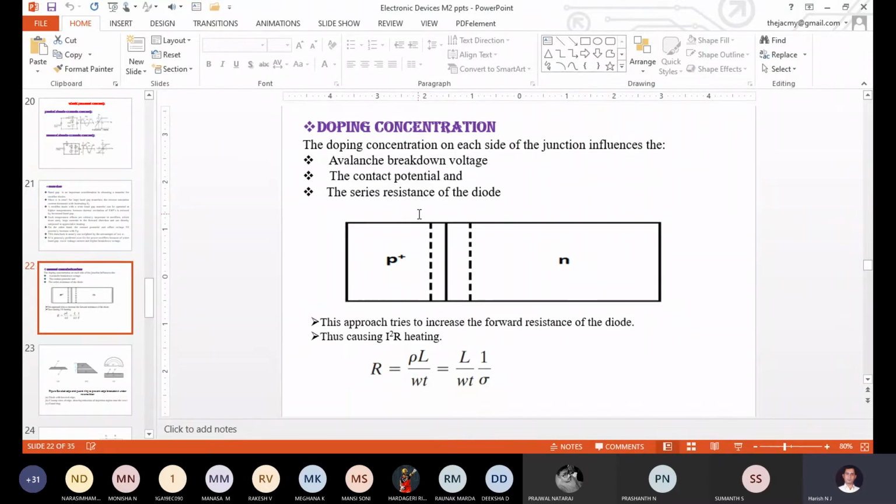Now I have displayed one diagram here. Just check it out, just see very carefully. P plus N. What is the difference between the actual PN junction diode and the P plus N junction diode? Anybody?